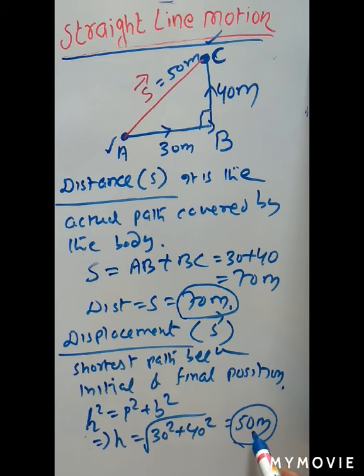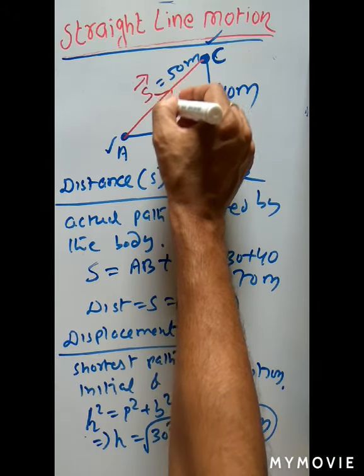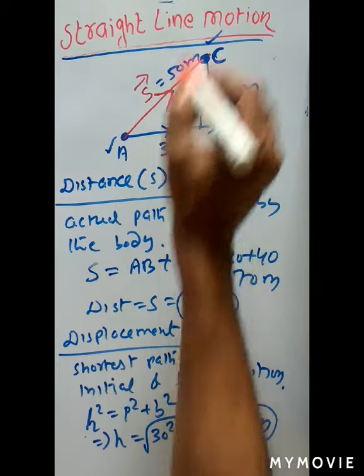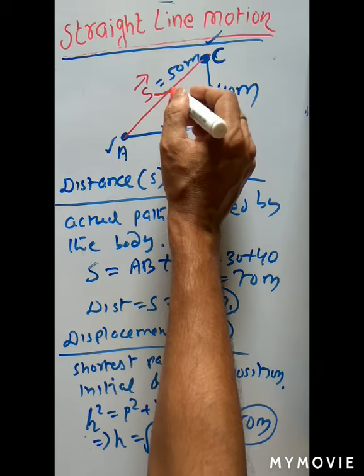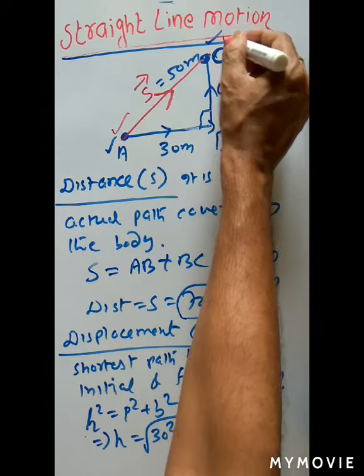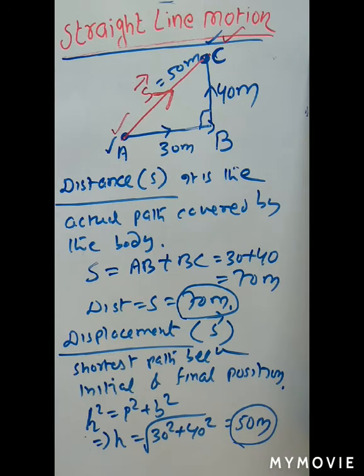So what is the magnitude of this displacement in this example? It is 50 meter. And what is the direction? The direction of the displacement is always taken from the starting point to the final point. So give an arrow mark from the starting point to the final point. Here the direction of displacement is from A to C. A is the starting point, C is the final point. So this is about distance and displacement.